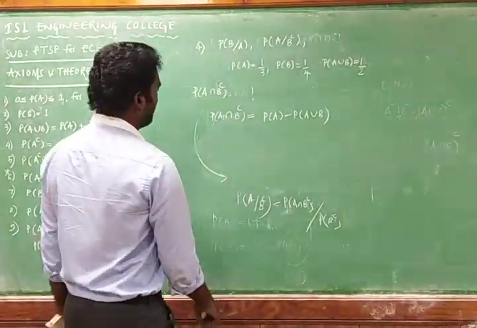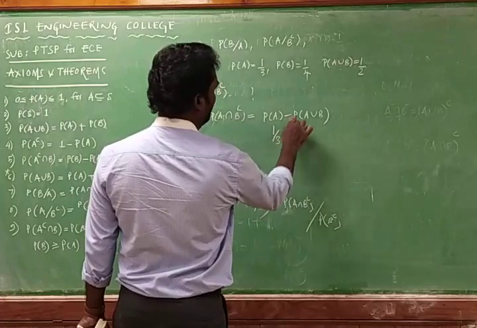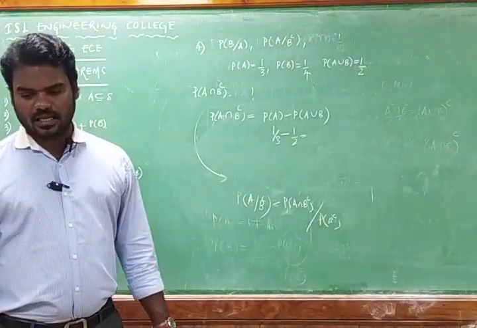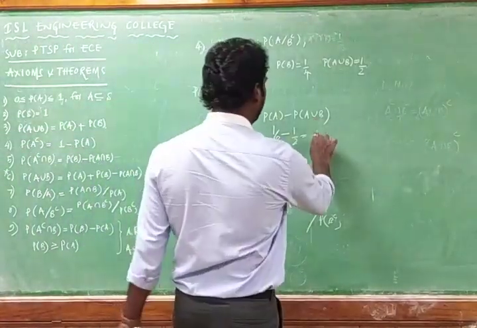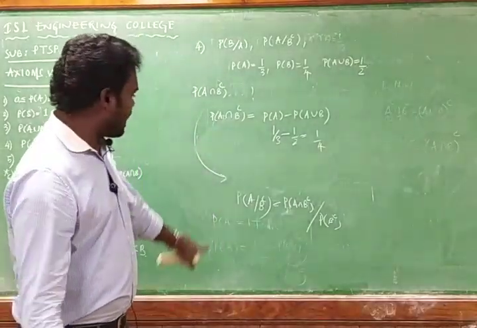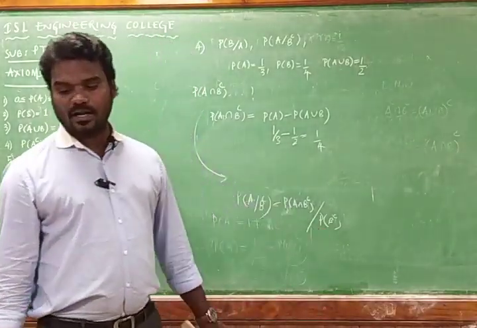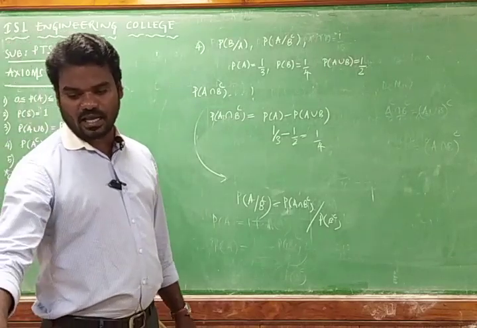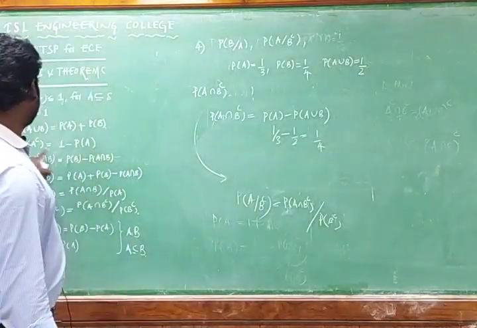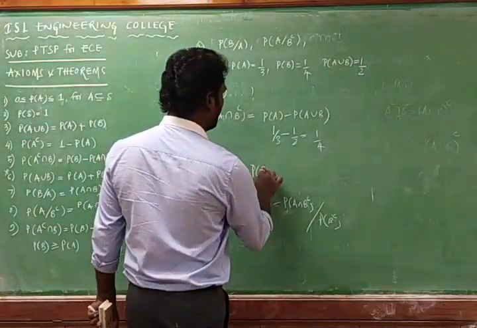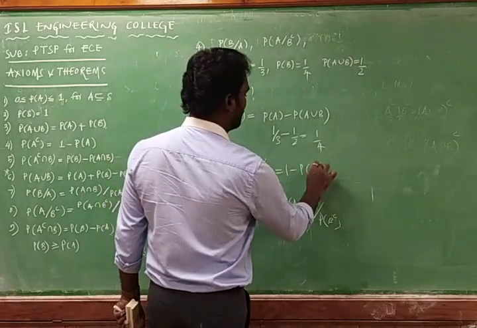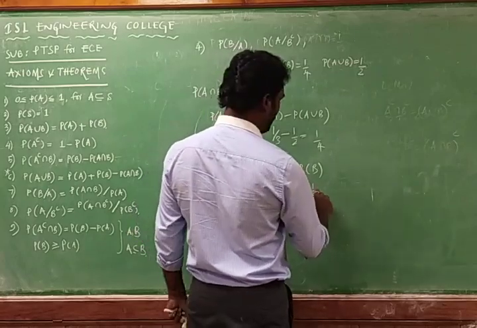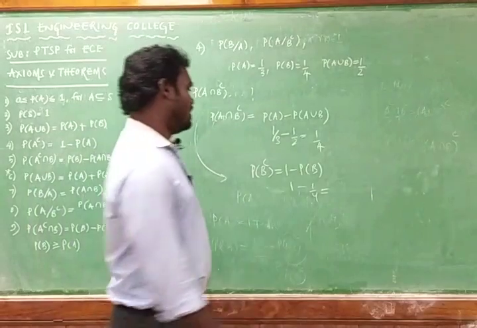We know the probability of A is 1 by 3, and probability of A union B is 1 by 2. You can get this answer as 1 by 4. And we require probability of B complement. You can directly calculate probability of B complement by using this formula: probability of B complement is equal to 1 minus probability of B. Here 1 is there, and the probability of B is 1 by 4. You can get 3 by 4.